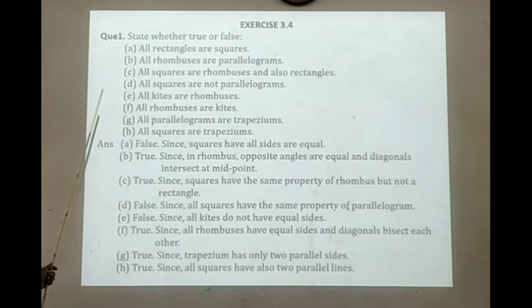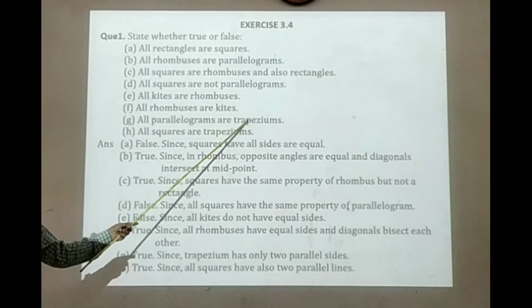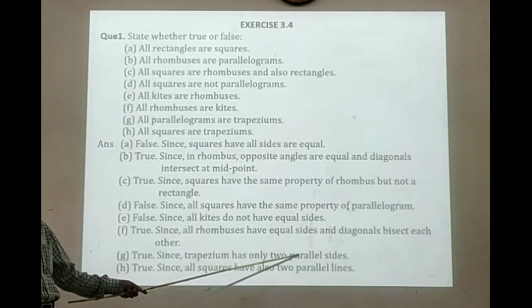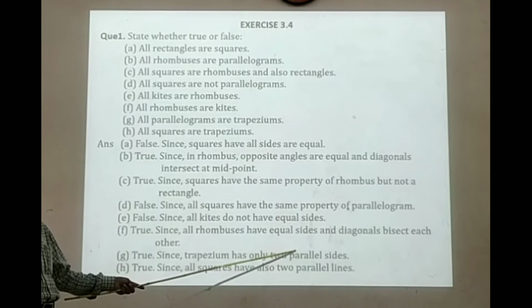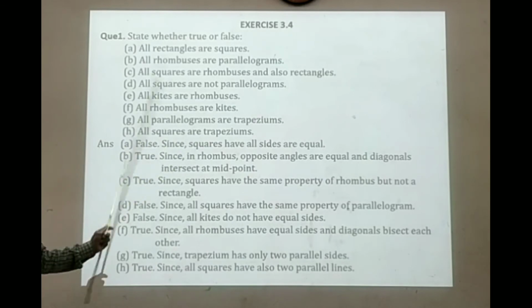Okay. And that is G. All parallelograms are trapezium. Yes, true. Since a trapezium has only two parallel sides and a parallelogram has two parallel sides, so we can say a parallelogram is a trapezium. All squares are trapezium. It is also true because all squares also have two parallel sides. Hence, question 1 is completed.